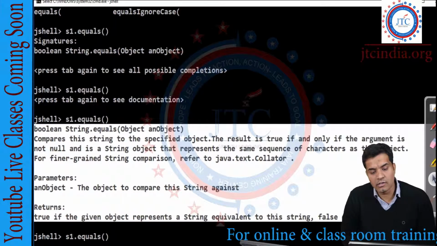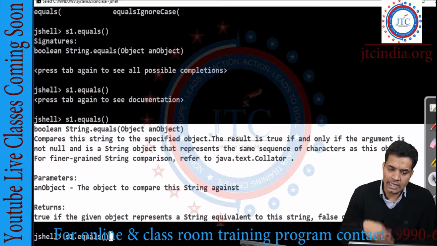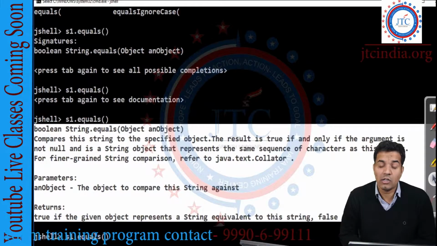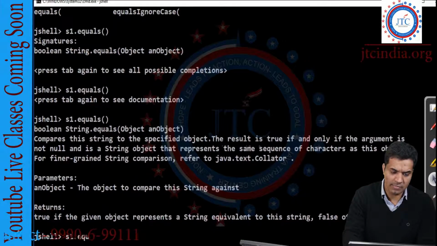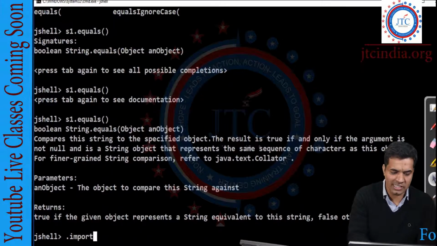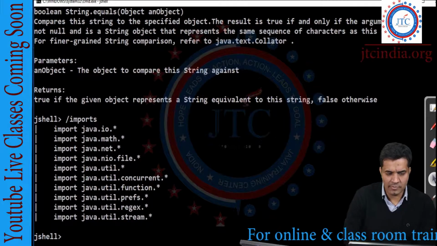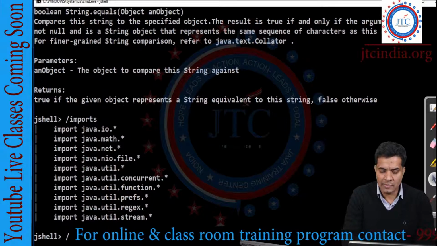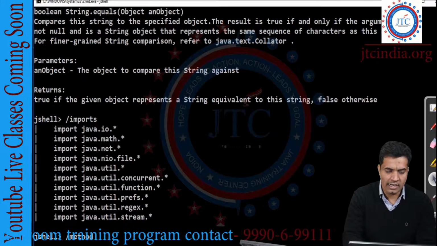I'm not going into that documentation and all those things. But again, yes, you can see these documentations. So these are the different options. For example, I wanted to write here imports. What all different statements are being imported at this point? Imports I'm writing. See, these are all the different things being imported at this time. Let's say, write the methods.